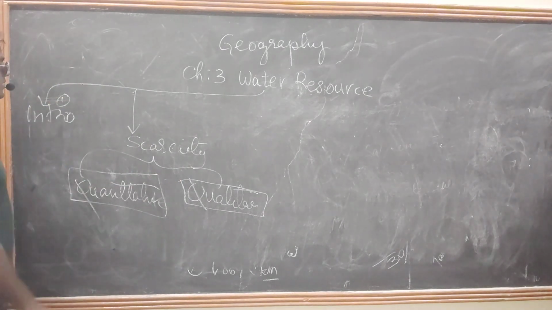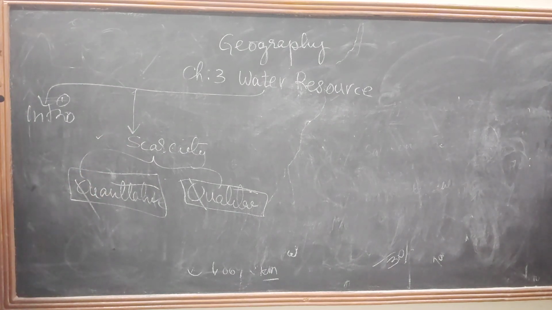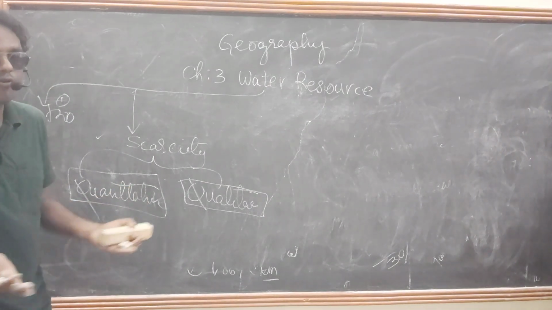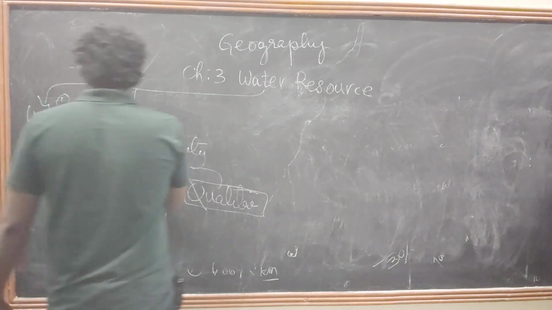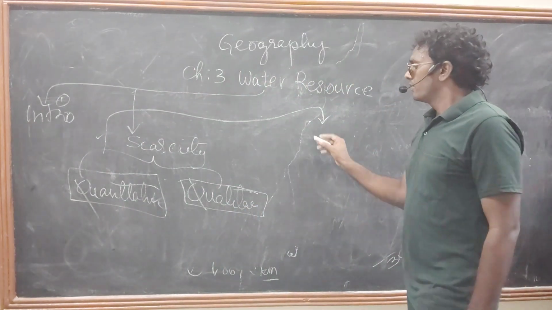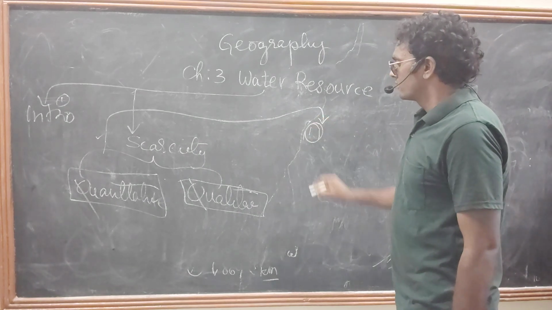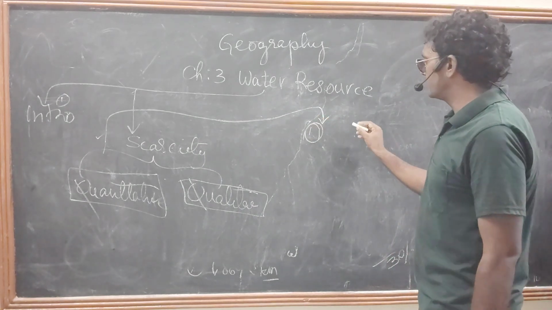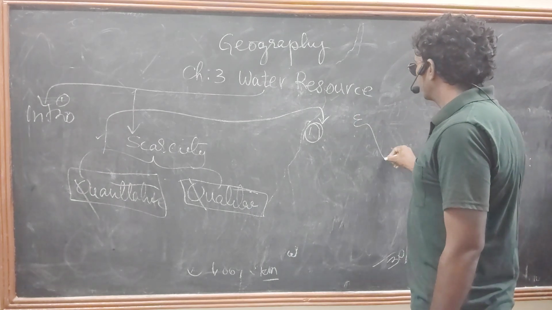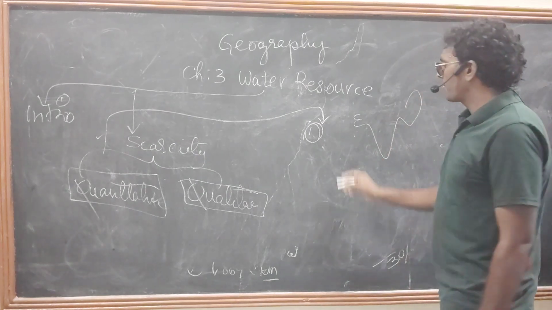What kind of scarcity do we have? Two types. We will discuss one by one. How are we facing quantitative scarcity? Quantitative means the amount of water. What is the reason for this problem? See, the first reason is spatial and temporal variation.